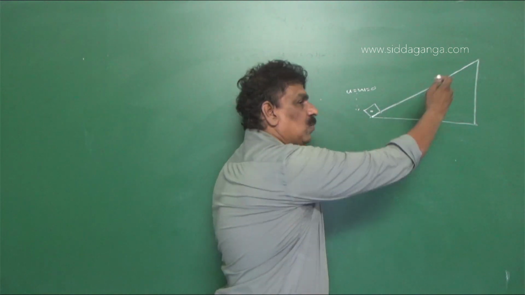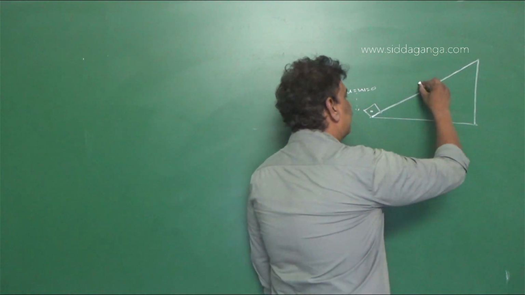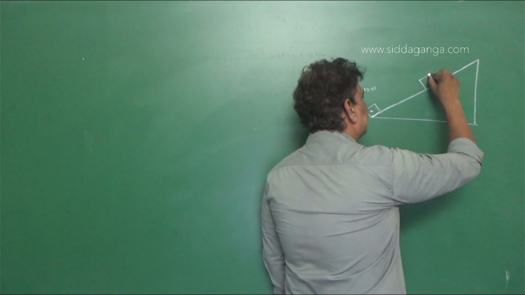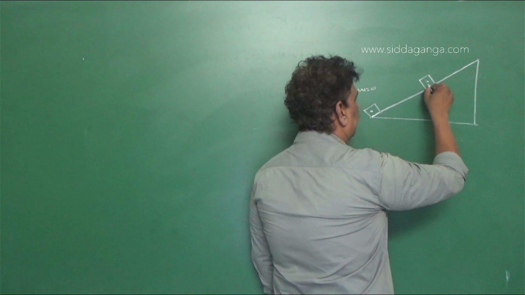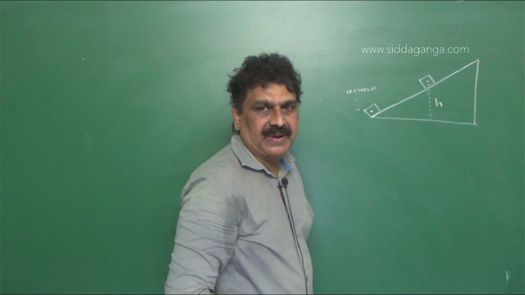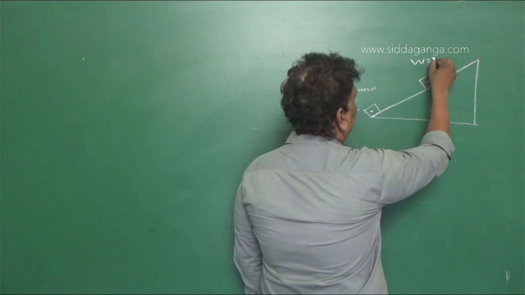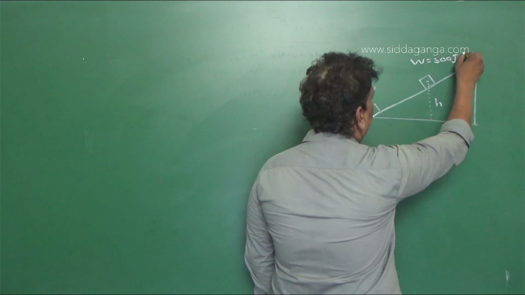Now, to slide along the inclined plane to a height h from the ground, the total amount of work done is equal to 300 joule.